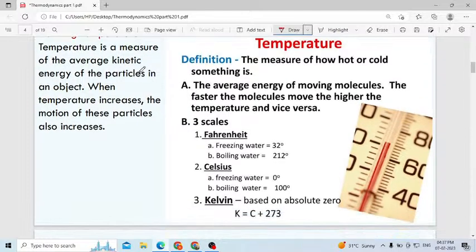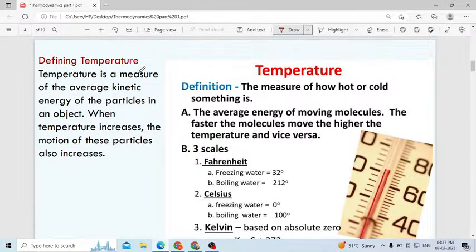Okay. The next one, I explained heat. Heat is a form of energy. You can transfer heat from one body to another body when there is a difference in temperature. How will the heat transfer? Heat will transfer from the higher temperature of a body to the lower temperature of the body. Everything you understood. Then next one, define temperature.